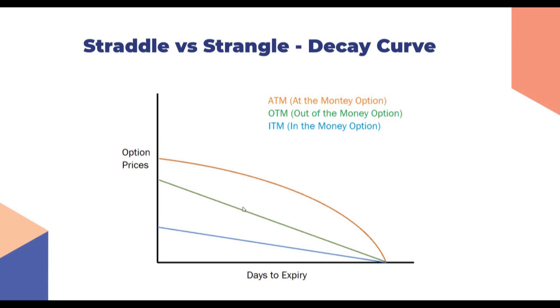And this is primarily the reason we like to do strangles earlier on in the expiry, say 30-35 days to the expiry. And then when we are closer to expiry, say 15 days to expiry or something, then we like to do more short straddles as compared to short strangles. So there's a slight difference between the decay curve of ATM versus OTM options, which one should know, and it will help us deploy the positions accordingly.